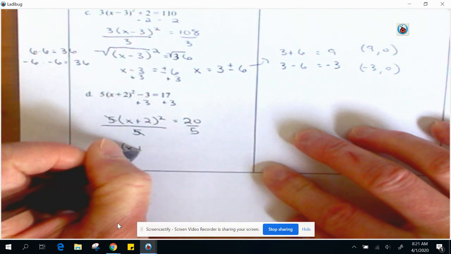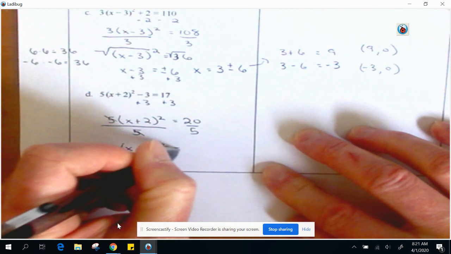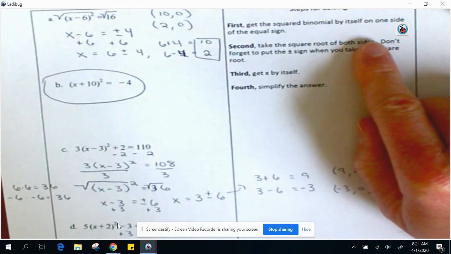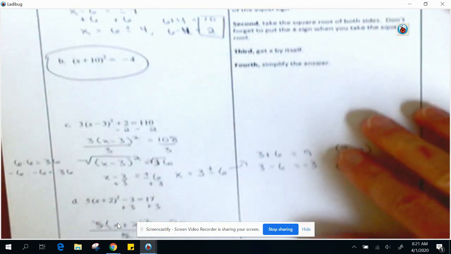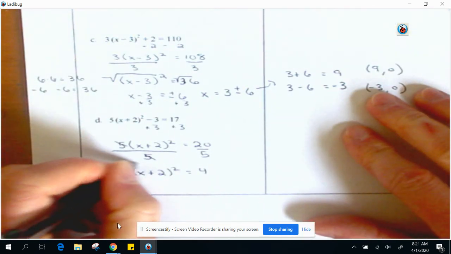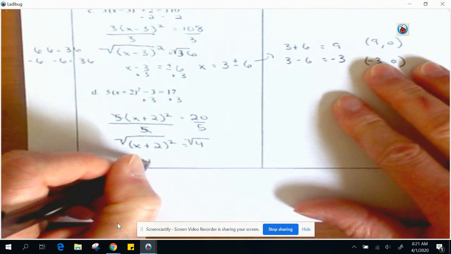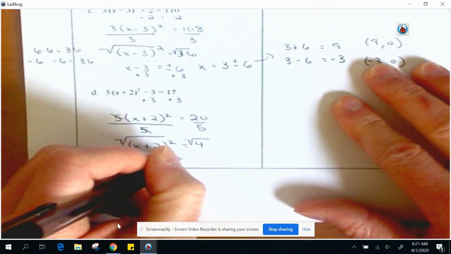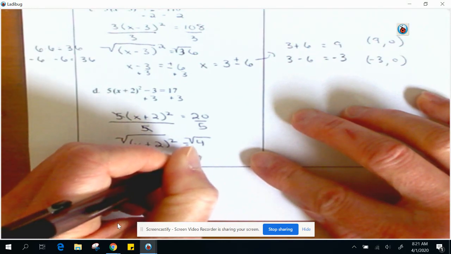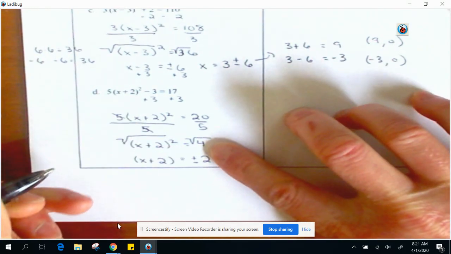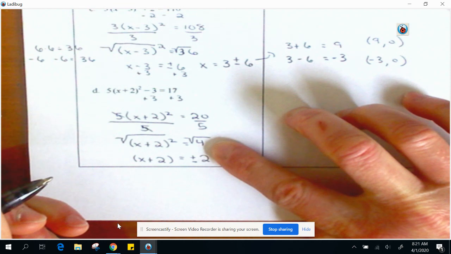All right, now we're left with x plus 2 squared equals 4. Perfect. All right, take the square root of both sides is what step 2 says. So square root of that whole thing and the square root of that is just x plus 2. And this is positive 2, but it's also negative 2. They both multiply together to give you 4.